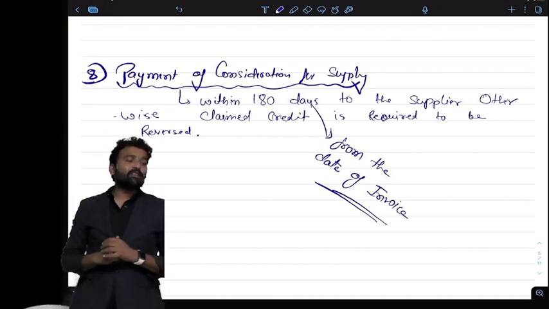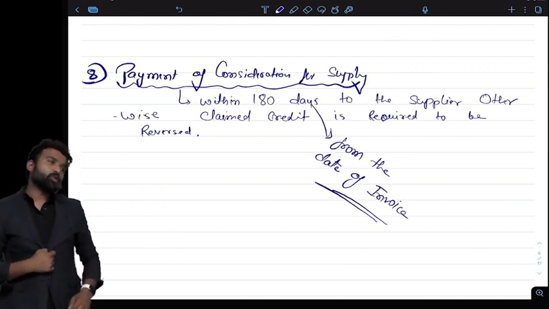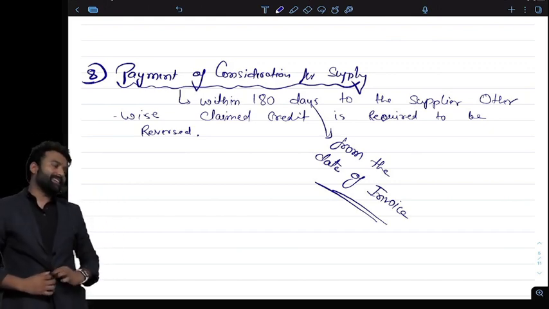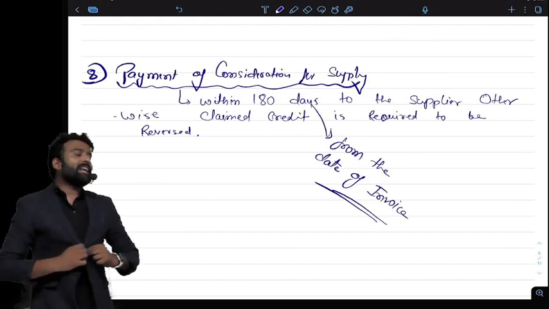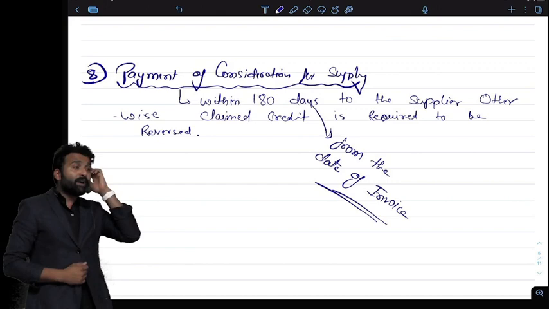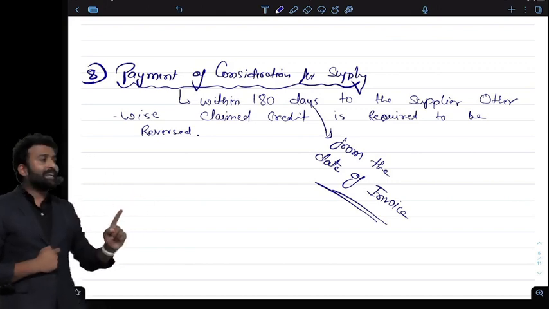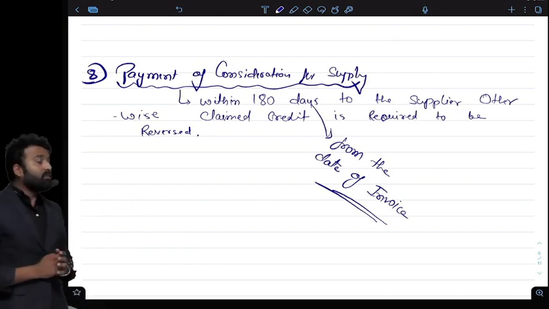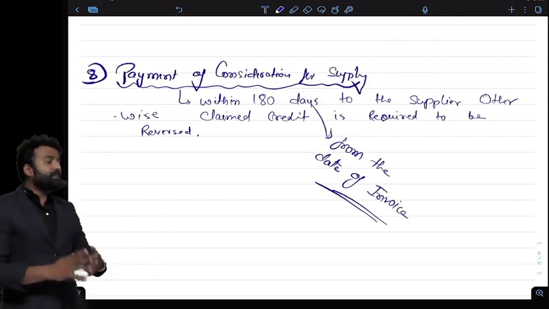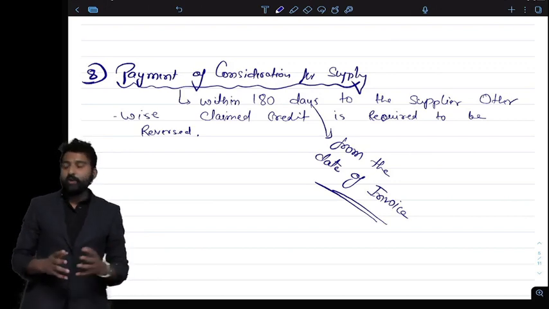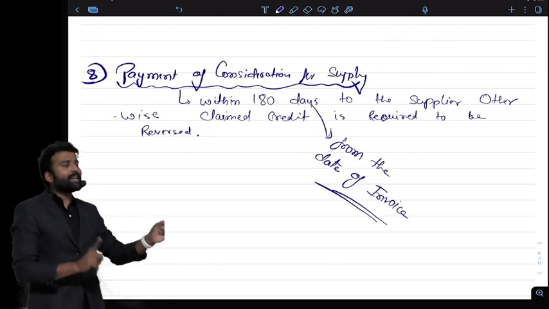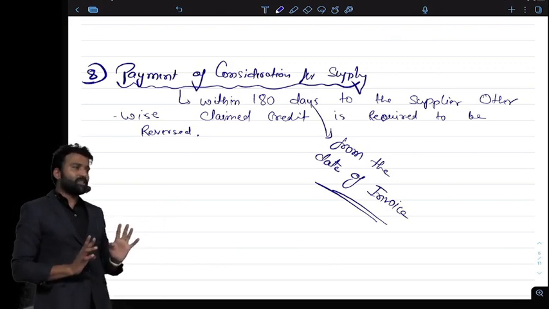Avish is asking, sir, what if the credit period is 200 days? Then don't claim ITC right now. Claim ITC only after paying the consideration. Because if you claim the ITC and fail to pay within 180 days, then after expiry of 180 days you have to reverse that credit with interest. So why pay the interest unnecessarily if you are asking for a credit period of 200 days? You can claim credit after 200 days when you have paid the consideration.